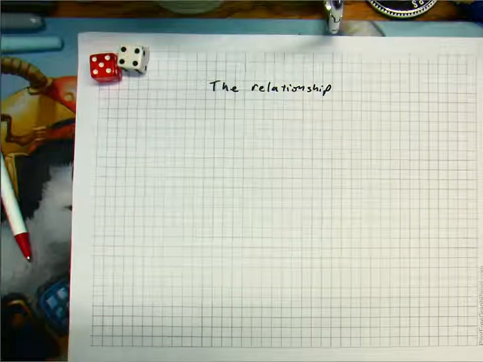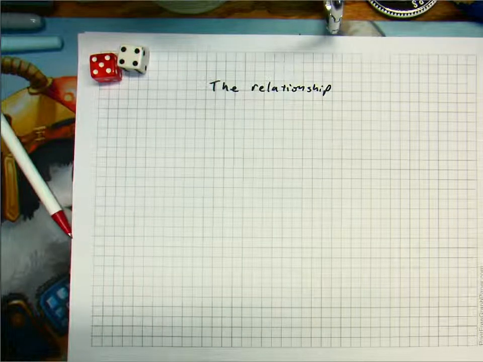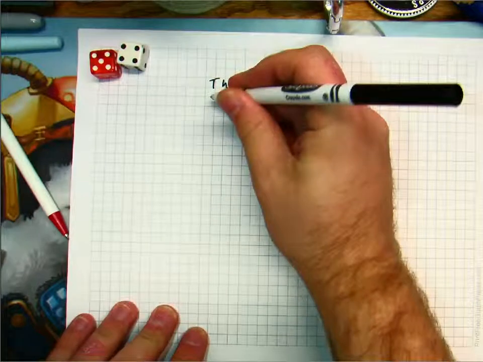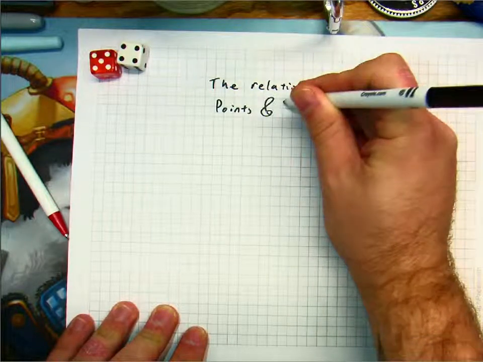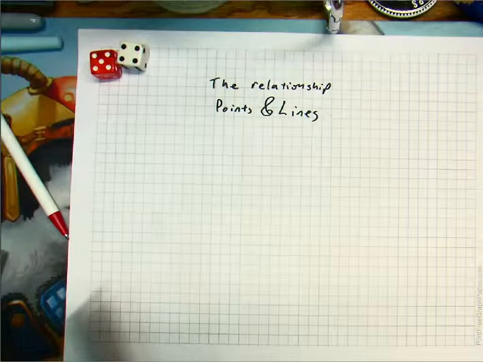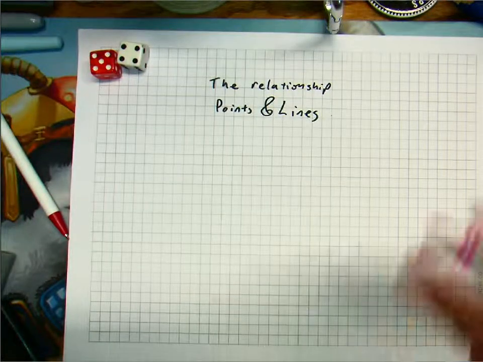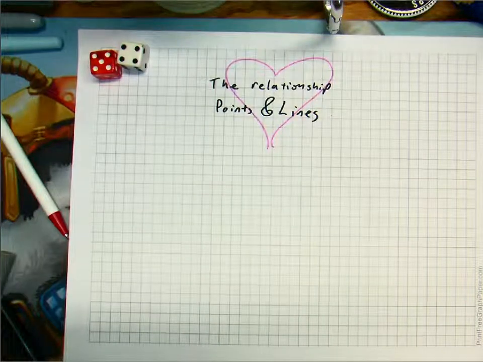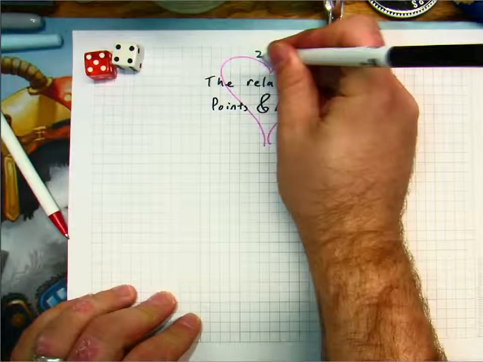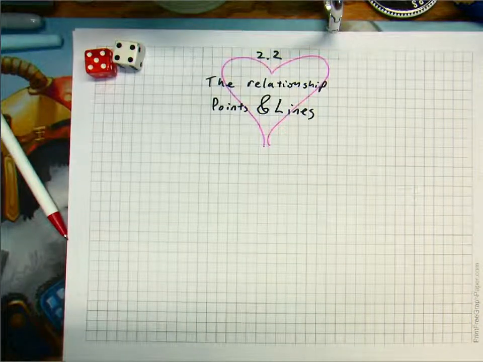And today we're talking specifically about the relationship. It's a love story, if you will, about points and lines. And let's just give this a nice little pink heart to show that this is a love story. It's also lesson number 2.2 if you're playing at home. All right, lesson 2.2, the relationship between points and lines.